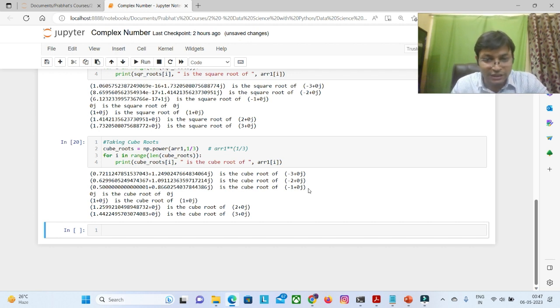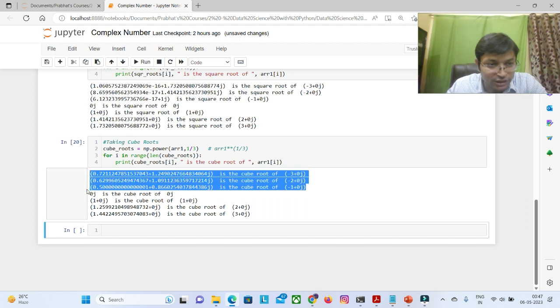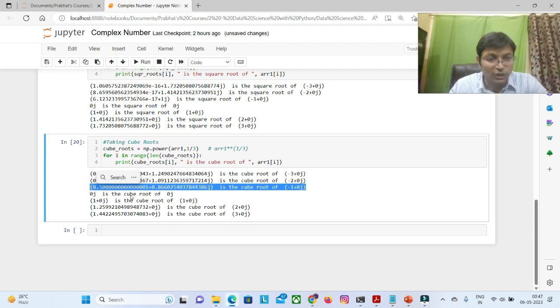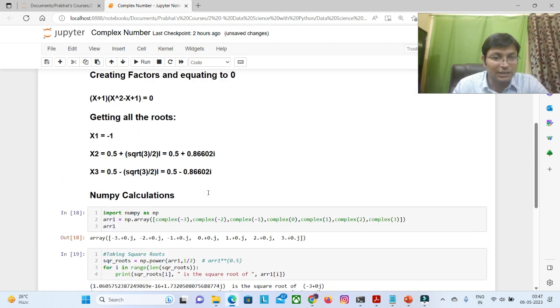I was interested in minus 1, the cube root of minus 1. So this is something I am interested in. Notice this number carefully: it is 0.5 on the real side and 0.86 on the imaginary side, and the same number is coming here, 0.5 on the real side and 0.86 on the imaginary side.